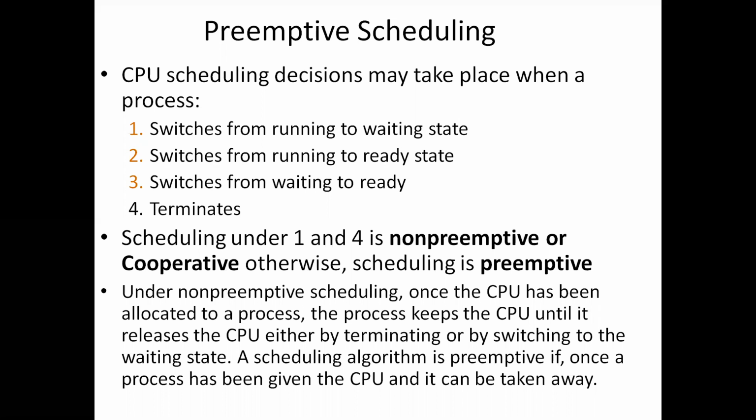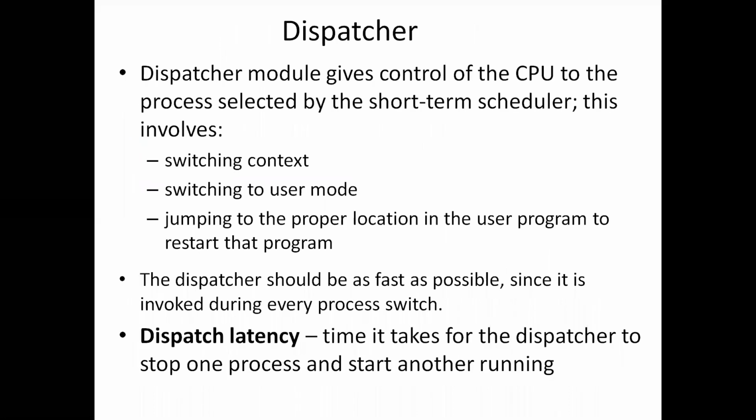In preemptive scheduling, the CPU can be taken away. That is the difference between preemptive and non-preemptive scheduling.